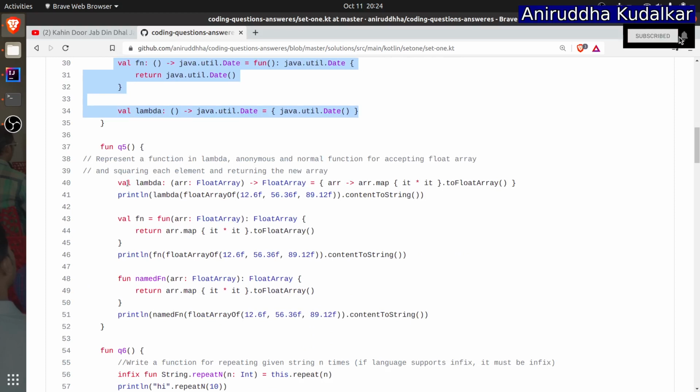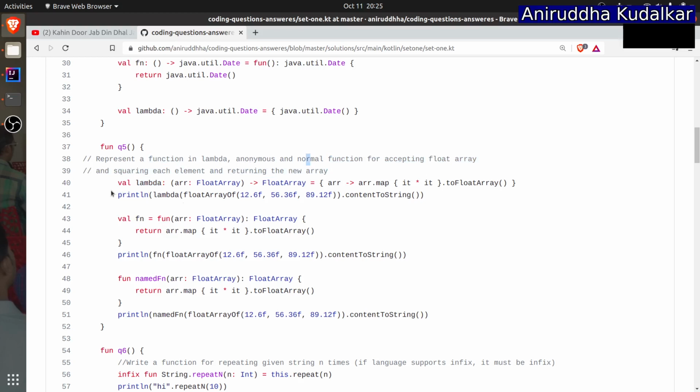Okay. Now here: represent a function in a lambda, anonymous and the normal way, for accepting a float array, squaring each element and returning a new array. See, how do you represent the function in lambda?